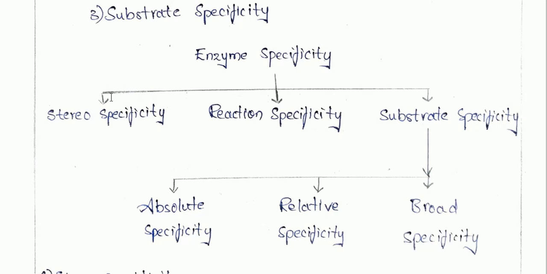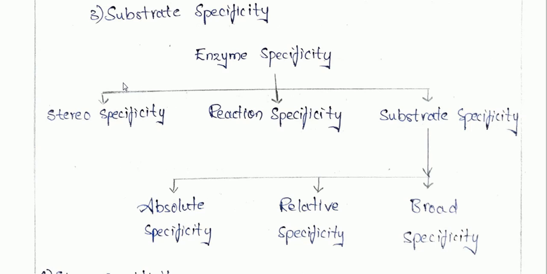That means specificity is the characteristic exhibited by every enzyme, and the thousands of enzymes present in our biological systems are classified under these three categories based on their action.